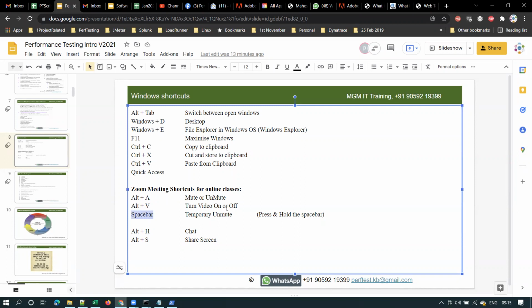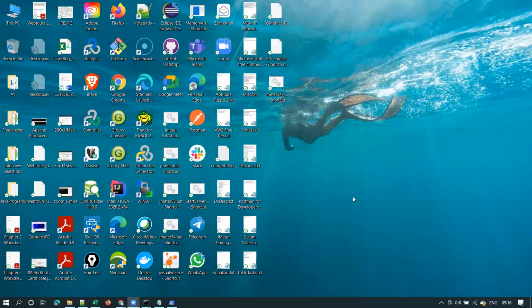If you want to temporarily unmute, suppose everyone is muted now, and you want to speak for a while, you can press and hold the space bar, right? As Zoom meeting is being used in many corporates, I want to explain these shortcuts also, guys. And if you want to open the chat window, you can use Alt-H. Sorry, you should be on Zoom meeting. So type Alt-H, and you get the chat window like this. You are able to see the chat window, right?